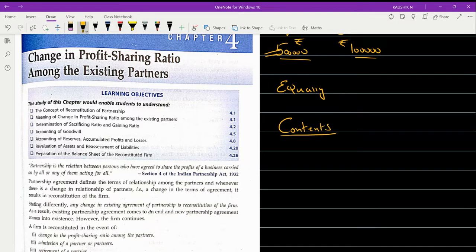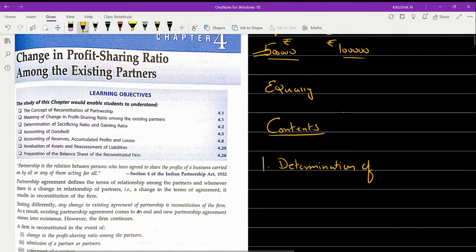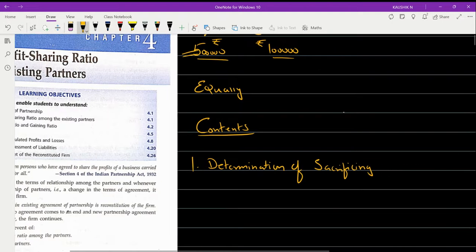The main contents that we are going to discuss in this chapter are, number one, determination of sacrificing ratio and gaining ratio. We will be learning what is sacrificing ratio and what is gaining ratio.